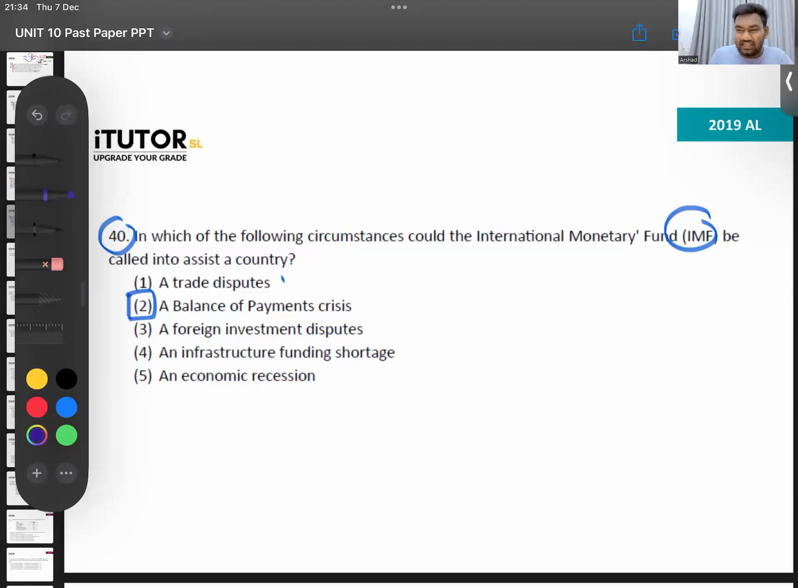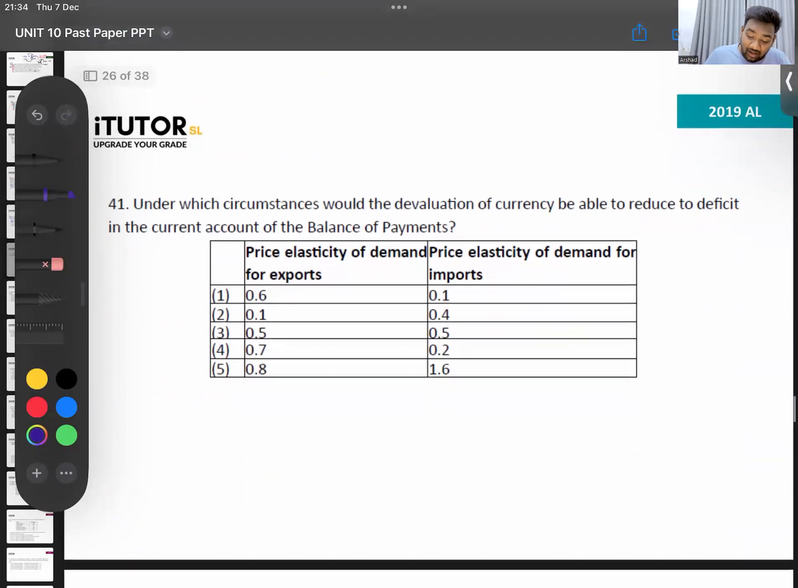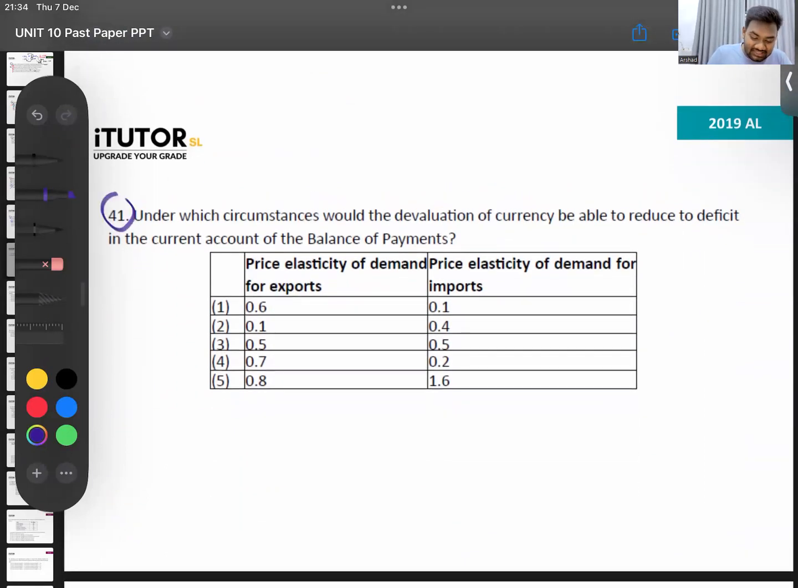Yes, Human Development Index 73, if I'm not mistaken. 41. Easy. Marshall Lerner condition. Under which circumstances could the devaluation of a currency reduce the deficit in the current account? In other words, under what circumstances would it be favorable for the current account? So, what is the condition? Tell me. Marshall Lerner condition.